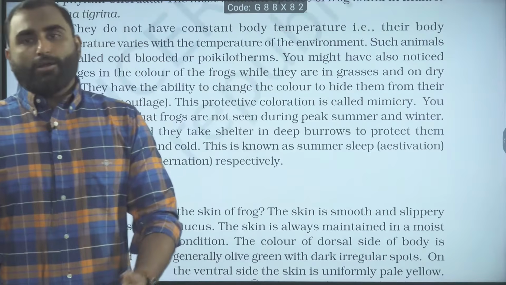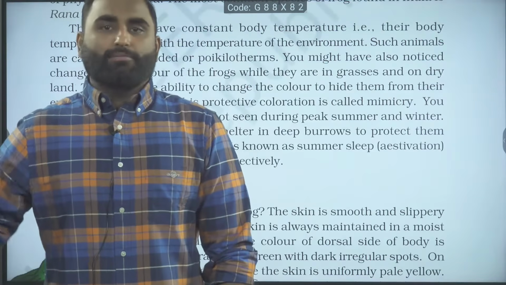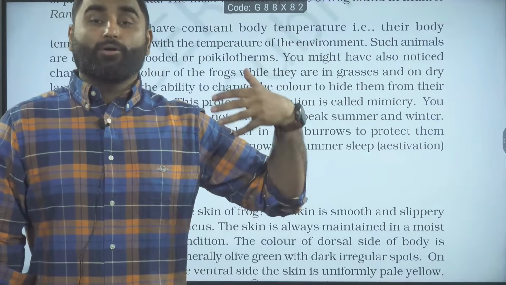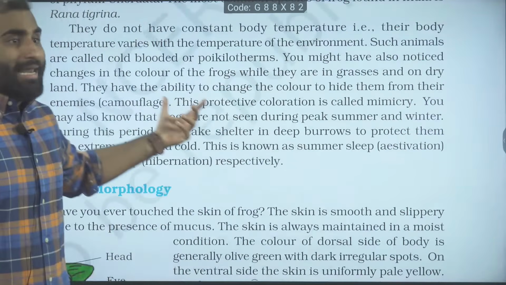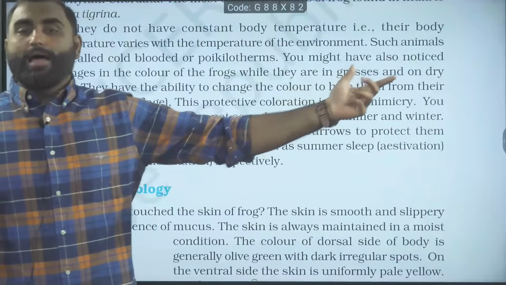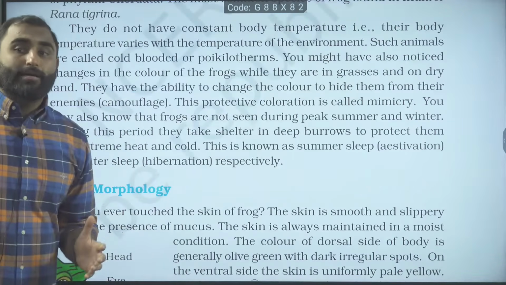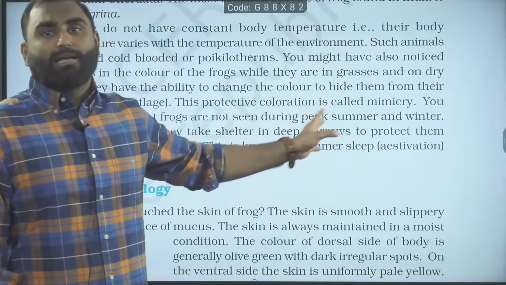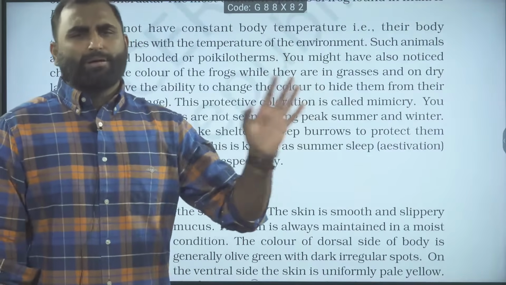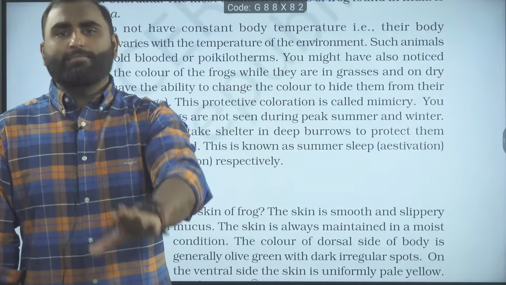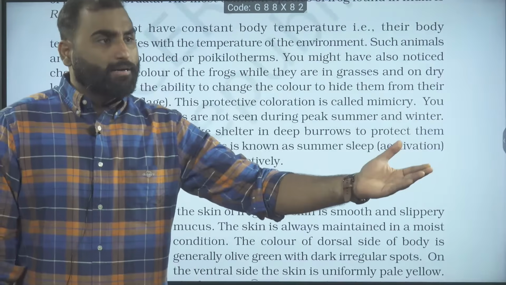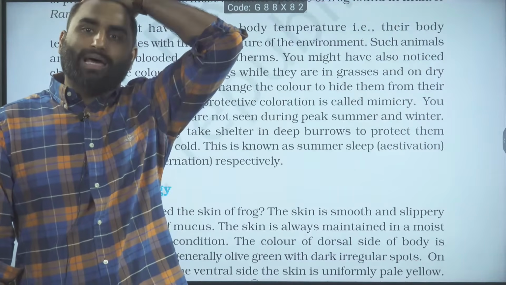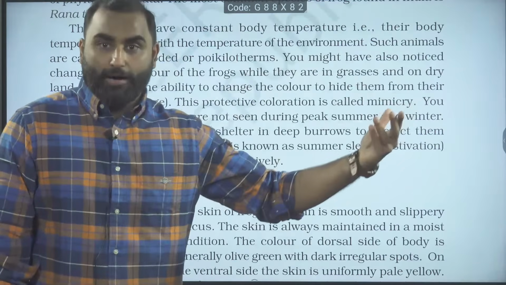Then frog can also change their color. In grass, they will appear a little greenish. On land or in the soil, they can change the color a little bit, and they can go under camouflage. So what is the line written here? They have the ability to change the color and hide from their enemies, their predators. They are hiding from their predators. That is called camouflage. And this protective coloration is called mimicry. Remember this line as it is: hiding from the enemy, adapting to the similar color of their surroundings, camouflage. And this protective coloration is called mimicry, mimicking someone.